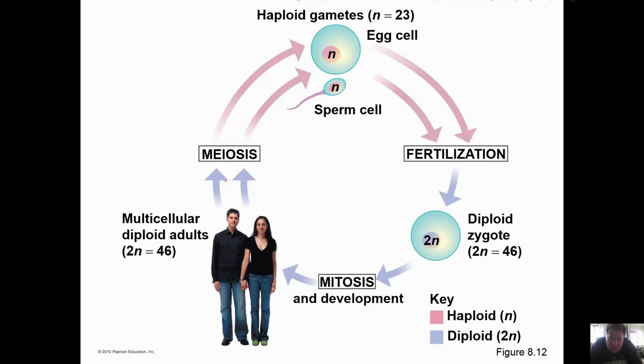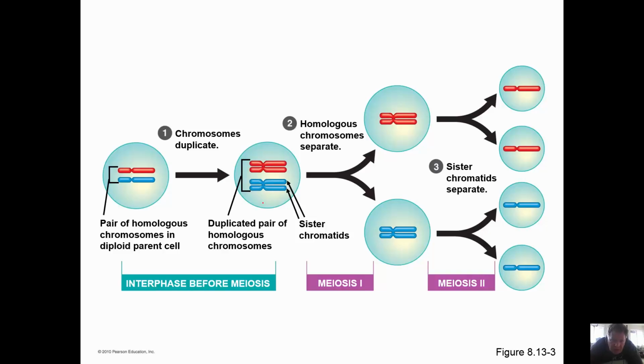And so during our life cycle, in our gonads, we will have a process of meiosis occur in which the egg and the sperm will be made that are haploid. Those come together during a fertilization event, and that will divide, by mitosis, into us as an adult individual. So we spend a little bit of time, parts of our life, being haploid. Okay. Most organisms do, and we'll talk about that a little bit later.